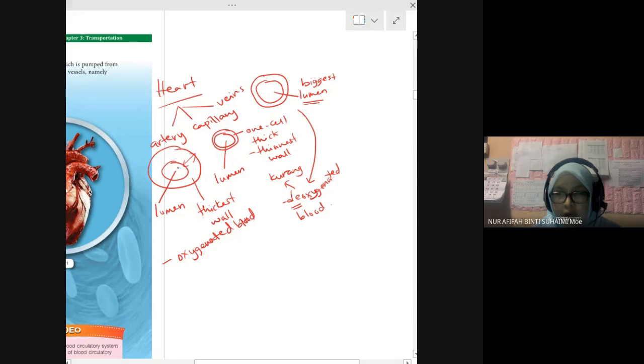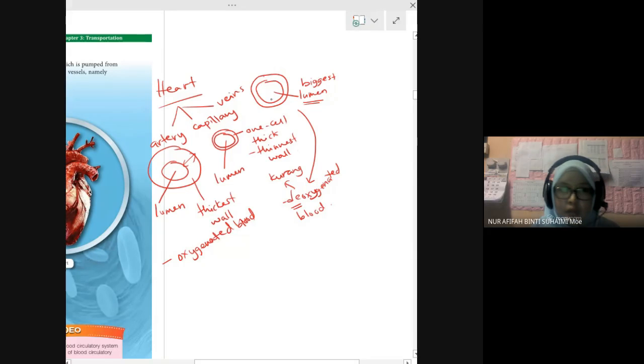The pathway of blood flow is the lumen. The lumen of the artery is smaller, and the lumen of the vein is bigger than the artery. The vein has a thinner wall than the artery.